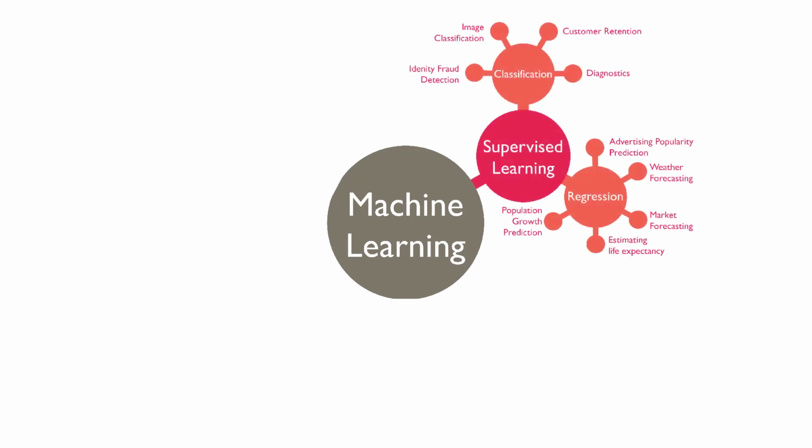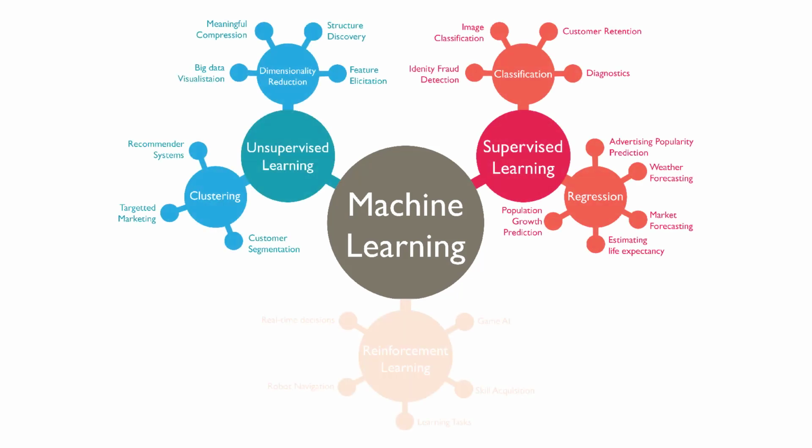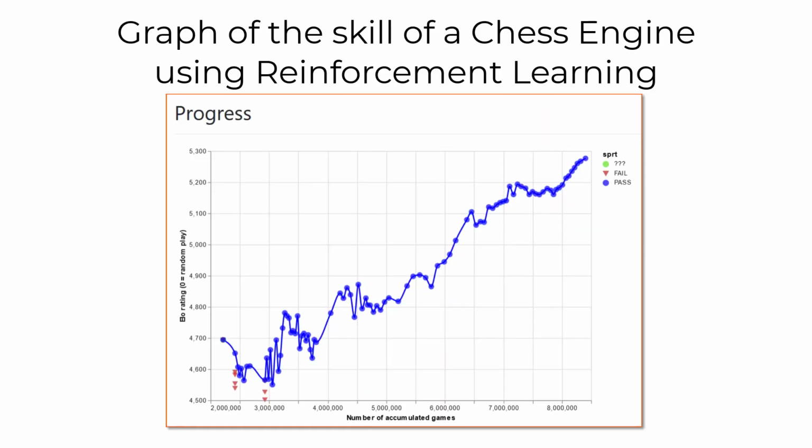Like supervised and unsupervised learning, reinforcement learning is another type of machine learning model. Models that use reinforcement learning learn through a trial and error process in which the model learns what actions will bring it closest to its goal over time. For example, here is the graph of the rating versus the number of games played for a chess engine which uses reinforcement learning. As the engine played more games, its rating improved.